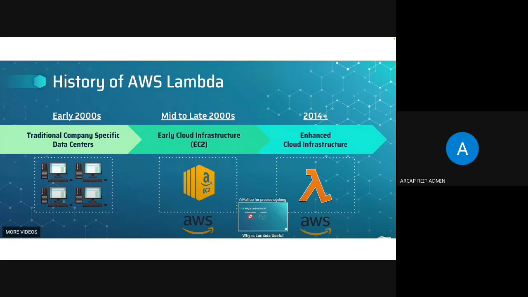Coming to the 2000s, traditional companies had their own specific data centers. Then in the mid to late 2000s, early cloud infrastructure, EC2, came. Then from 2014, enhanced cloud infrastructure came into the existing landscape.